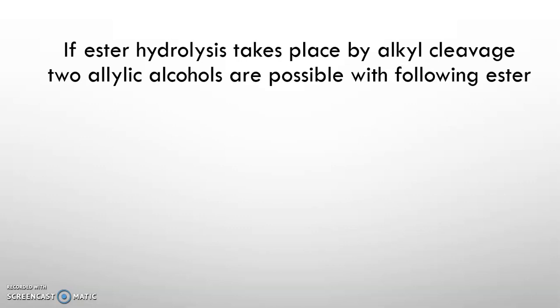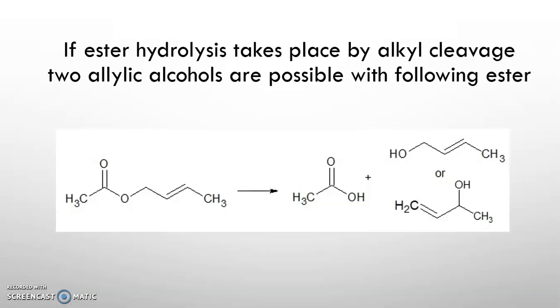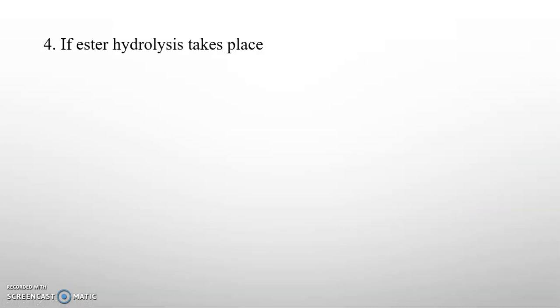So, if ester hydrolysis takes place by alkyl cleavage, two allyl alcohols are possible with the following ester. If it is broken here, then we get this alcohol, and this double bond may migrate to this position, then water may attack here, and we get this allyl alcohol.